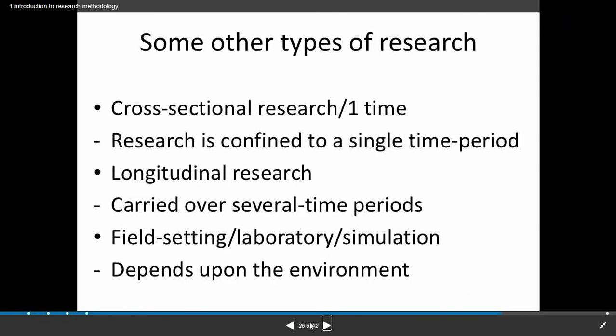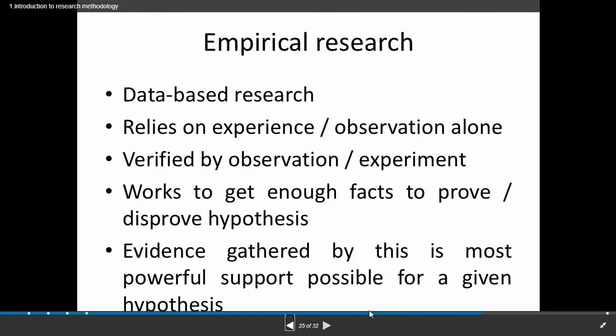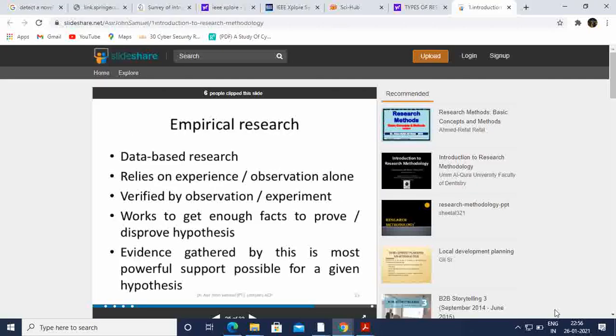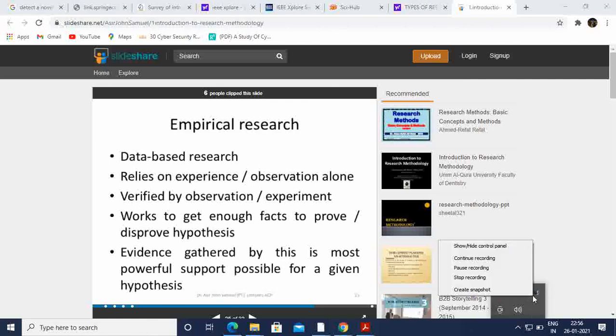So these are some of the types of research. Today we saw those, and in the next videos we are going to see some of the methods and methodologies of research.